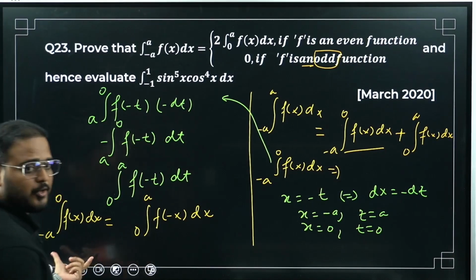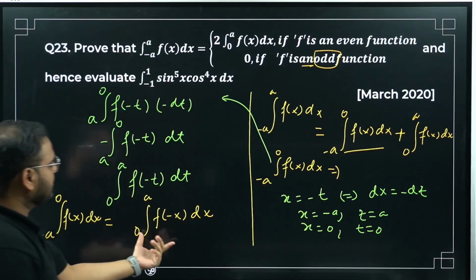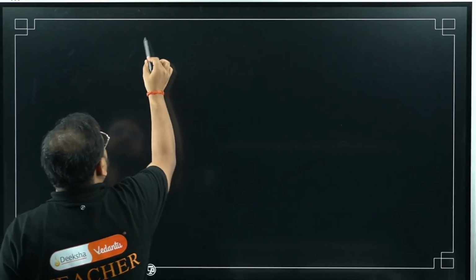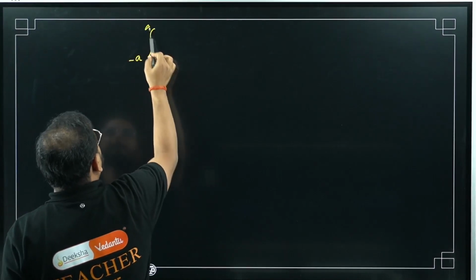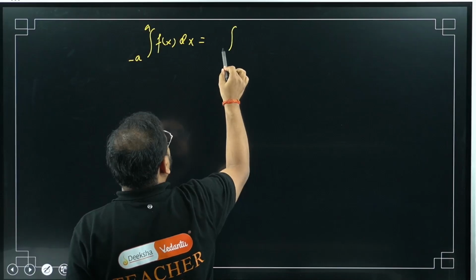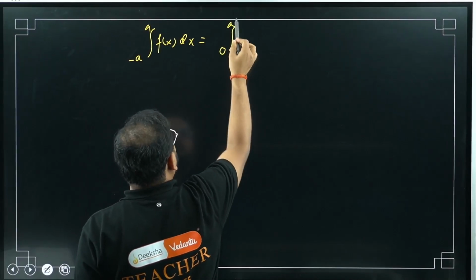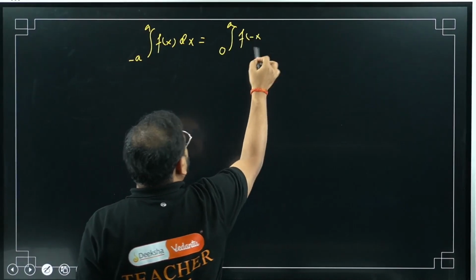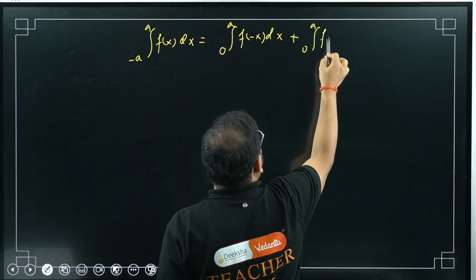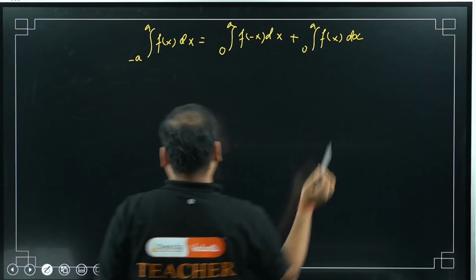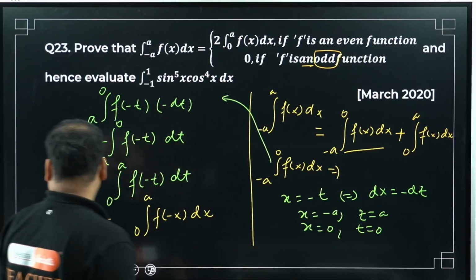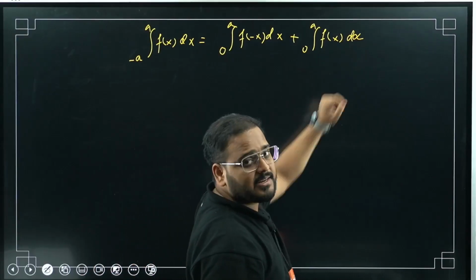So I'm going to use this value of the integral from minus a to 0 of f(x) dx in this integration. Please check. What I had initially, the integral from minus a to a of f(x) dx, now becomes the integral from 0 to a of f of minus x dx plus the integral from 0 to a of f(x) dx. Please check. The right side part is the same, 0 to a of f(x) dx, same thing, right? What about this part?